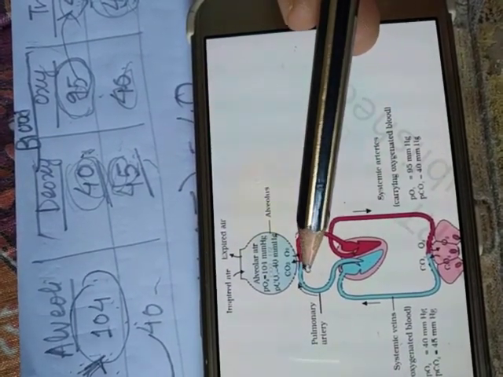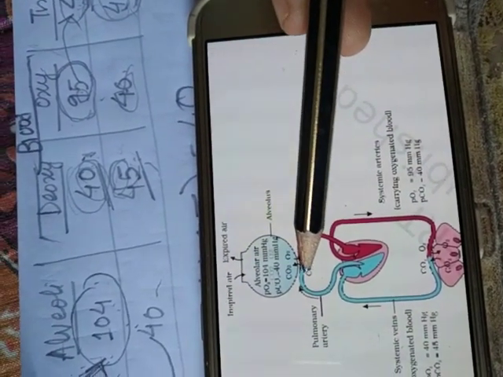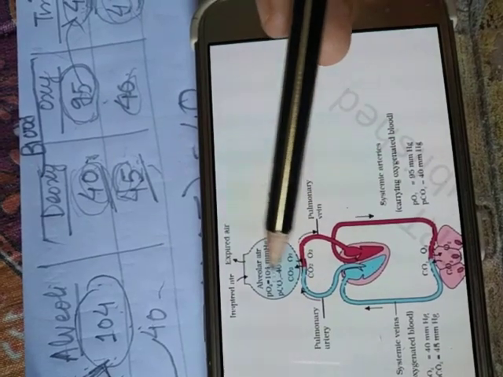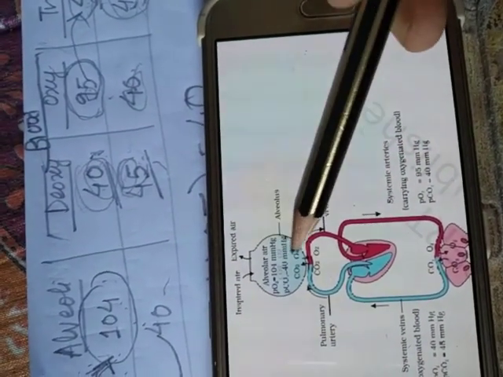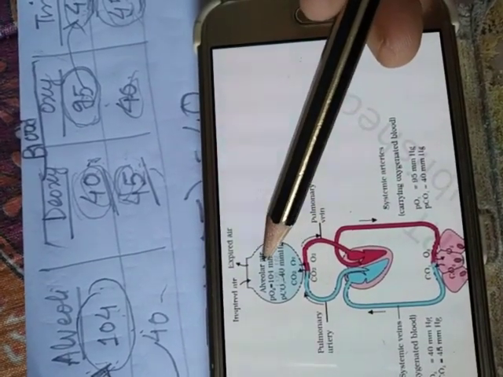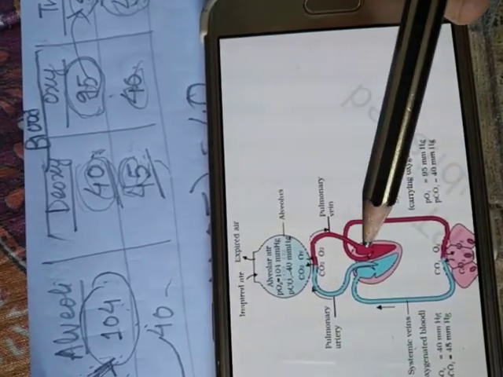So again CO2 from the blood diffuses through this membrane and enters into the alveoli, and the process is repeated. Alveolar oxygen diffuses into the blood circulatory system, and hence the blood becomes oxygenated.